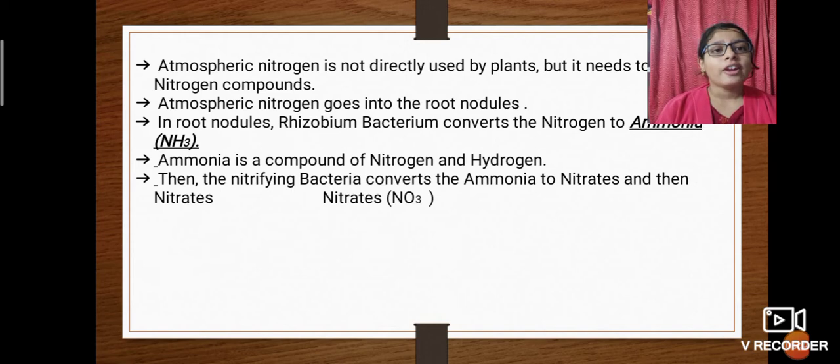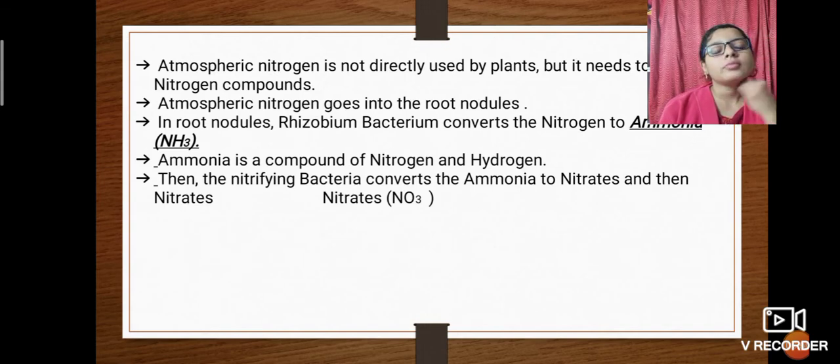So after converting into ammonia, these ammonia particles are sent to nitrifying bacteria, which are present in the root nodules. Okay, so here what we have to understand is that the rhizobium bacteria and nitrifying bacteria are both present in root nodules.